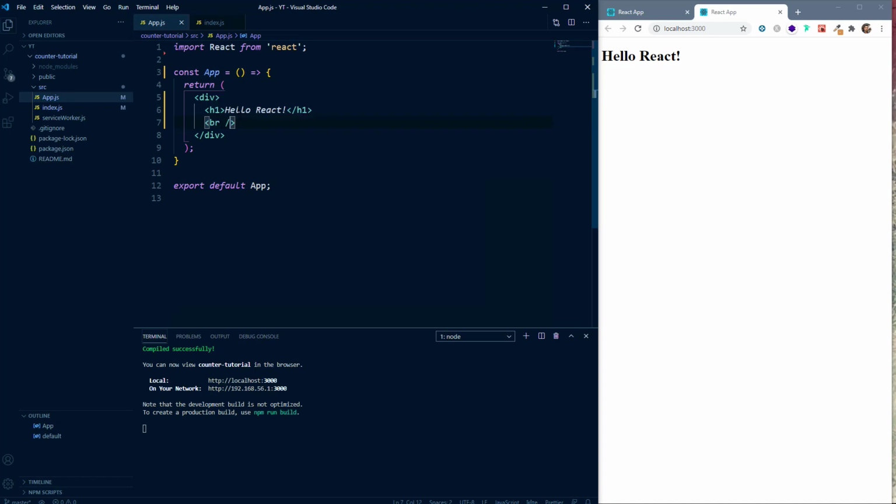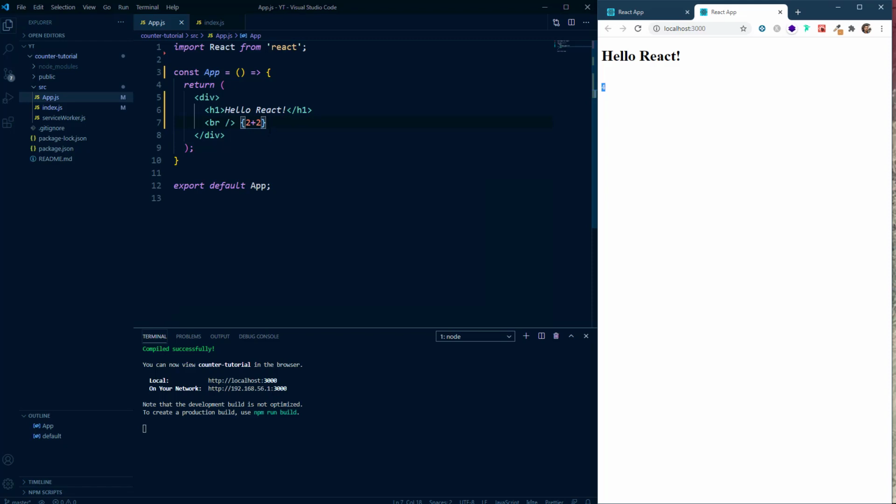Then if you want to write JavaScript inside of JSX, you can use curly braces. Whatever you write inside curly braces will be evaluated as regular JavaScript. So for example, here if I write 2 + 2, it will be evaluated as 4, which is regular JavaScript. Whatever you write inside this will be considered as regular JavaScript.